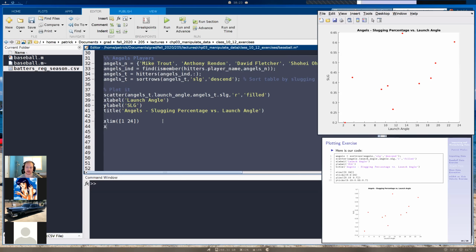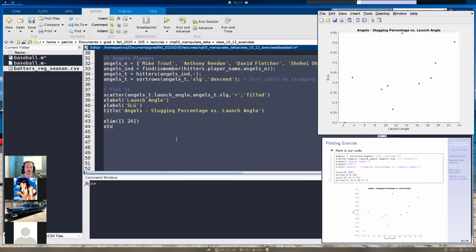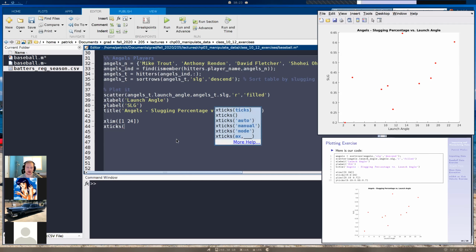Now let's specify the x ticks. Again, it's like we want it, but just for the sake of understanding, I'll type out the command that we would use if our x ticks looked a bit different. So we're going to use the function xticks, and now in parentheses we have to specify the ticks that we want.